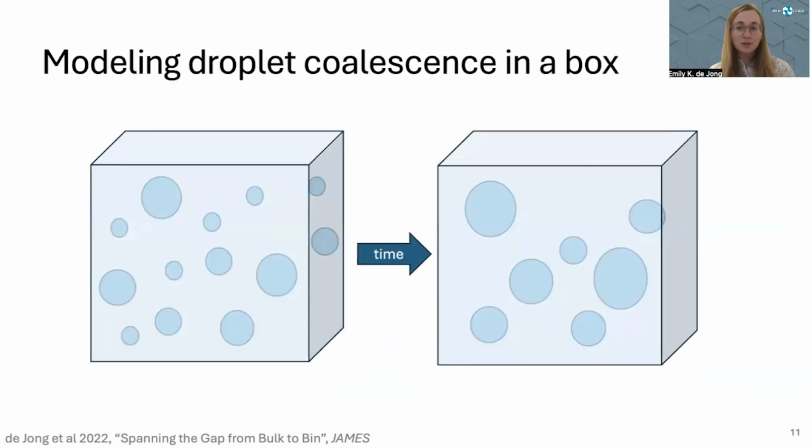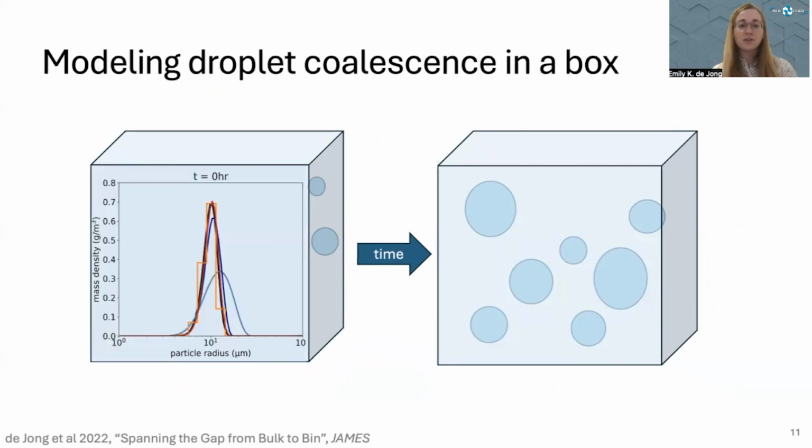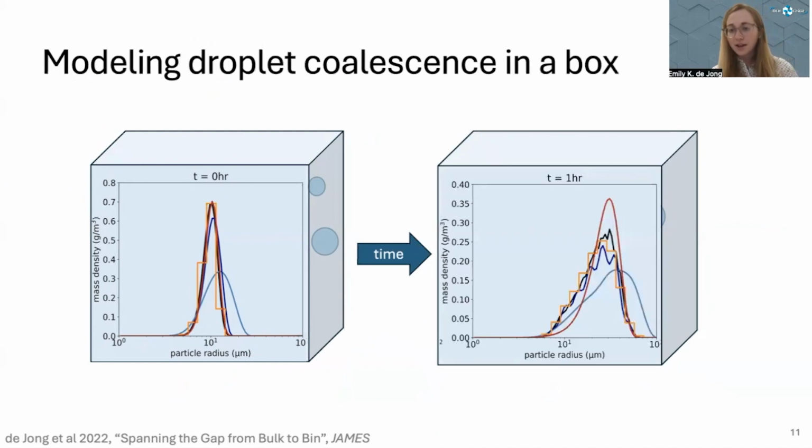So let's see how well we can do at representing, say, an initial distribution, which is fairly narrow and centered at small droplets, and seeing how that distribution evolves as the droplets collide and coalesce to become a slightly broader distribution centered at larger droplets.